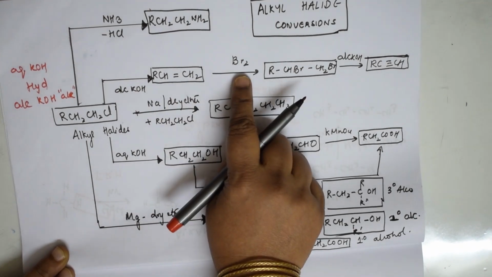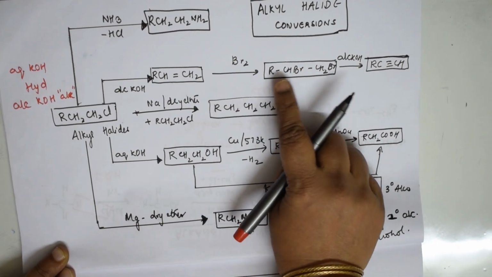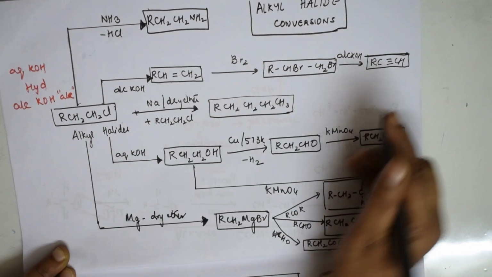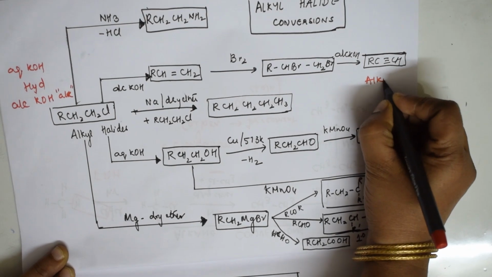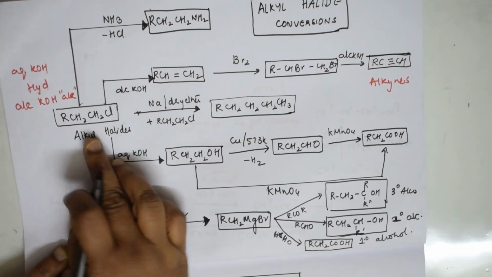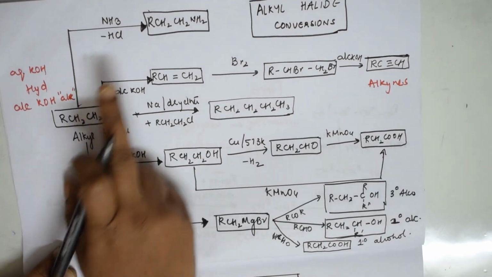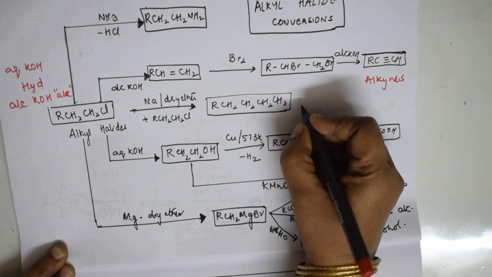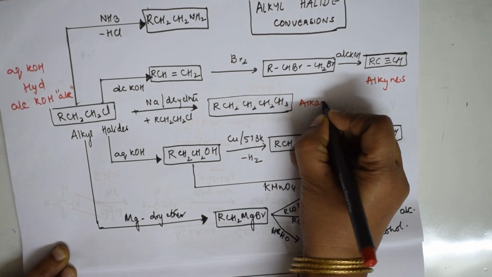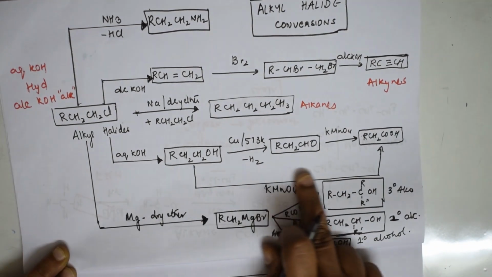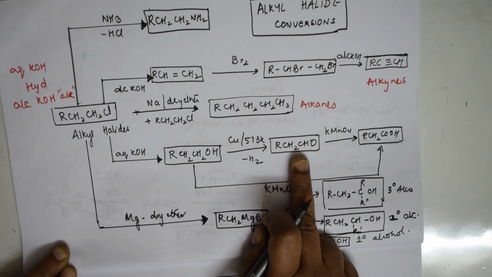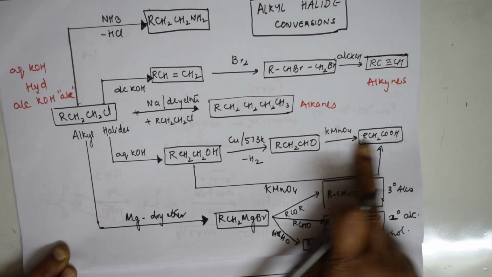Then I attach bromine, forming vicinal halides. Finally, I converted alkyl halides to alkynes. So this is one method. Alkyl halides to alkynes, alkyl halides to amines, alkyl halides to alkanes. This is your alkane. Alkyl halides to alcohols, alcohols further to aldehydes, aldehydes further to acids. This is perfect, isn't it?